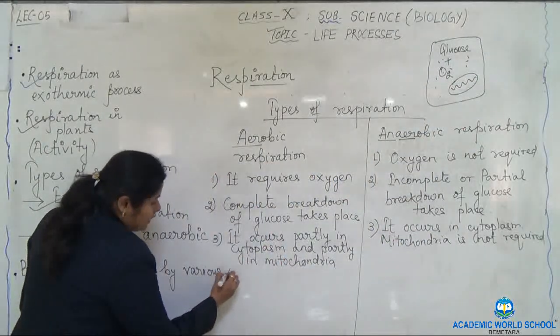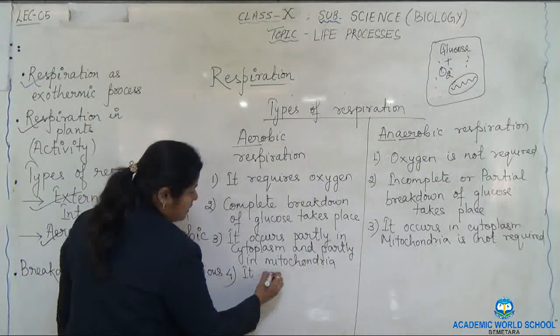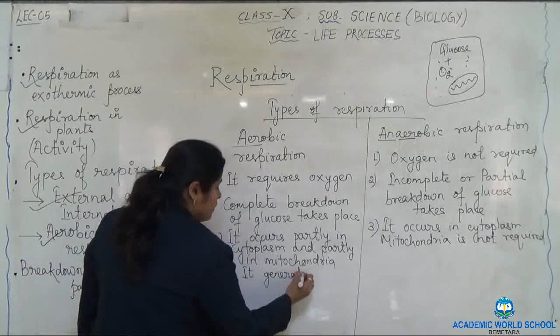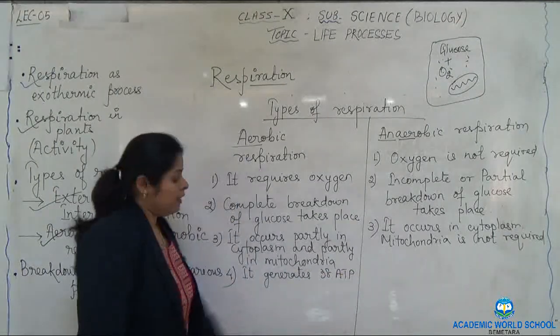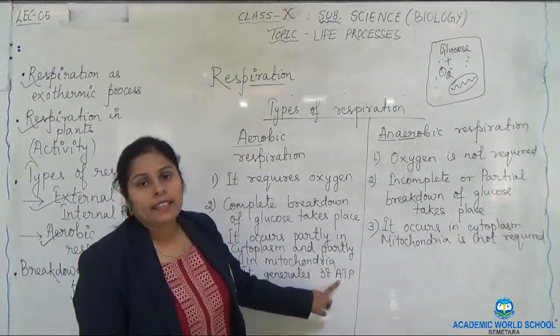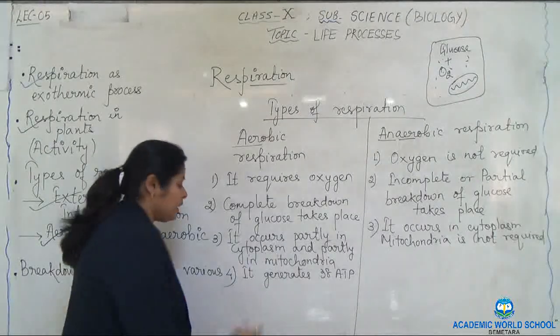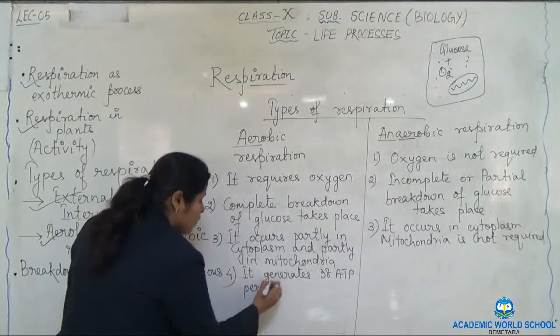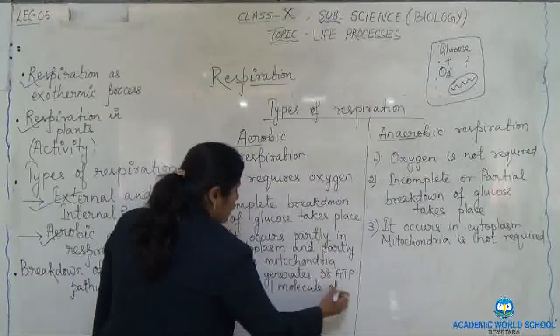The fourth point is, it generates 38 ATP. What is ATP? ATP is the energy coin. It is adenosine triphosphate. It generates 38 ATP per one molecule of glucose.